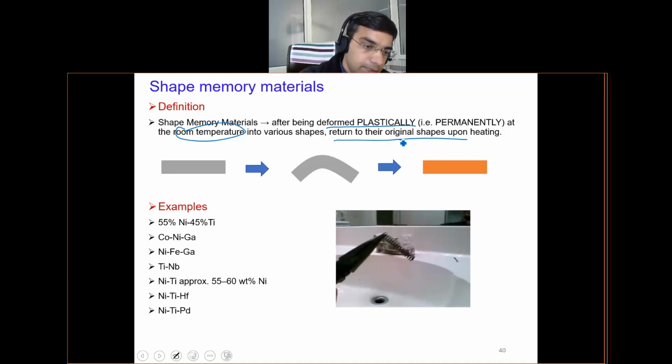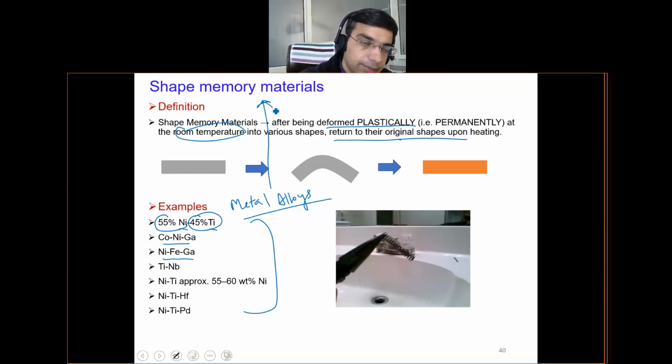So these are some examples of the alloys. Specifically, these are metal alloys which have a very fixed ratio of different elements upon mixing, like nickel titanium, NiTi, with 55% nickel and 45% titanium, you get a shape memory alloy. Similarly, cobalt, nickel, gallium, nickel, iron, gallium, titanium, niobium. These are some examples of the metallic alloys which have this shape memory effect. So this is a special class of metallic alloys.